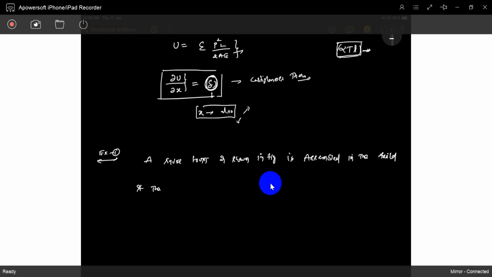If the length of the diagonal member AC is defective. Defective means something. How much defective? It is short by 0.1% of its length.